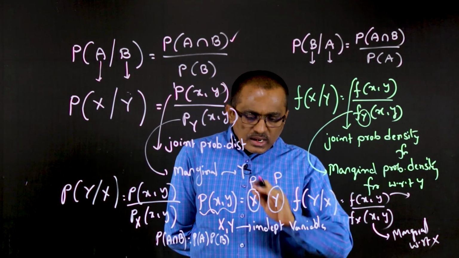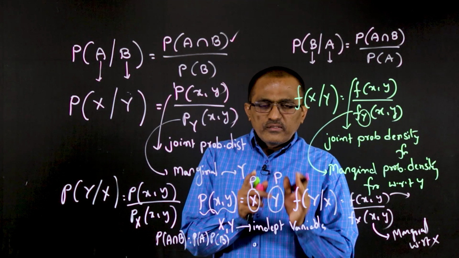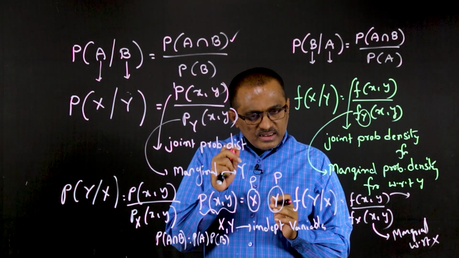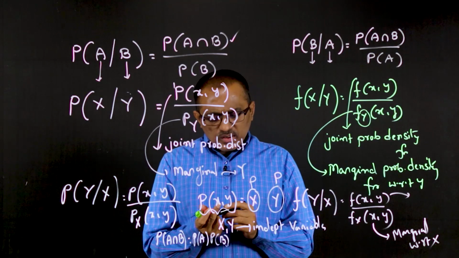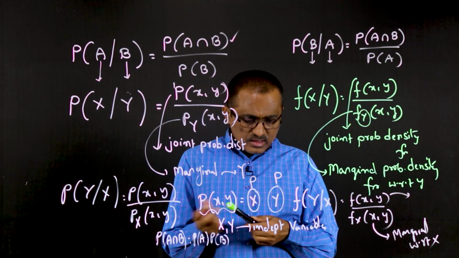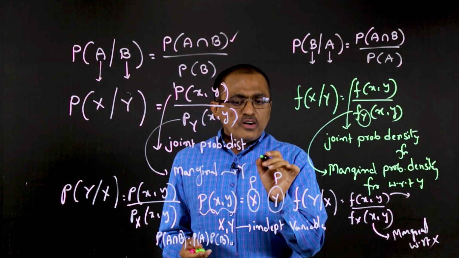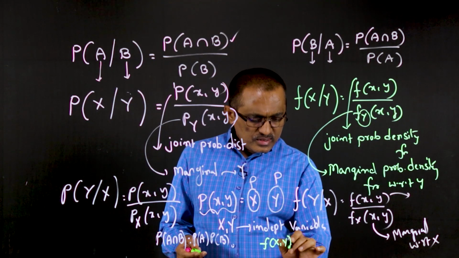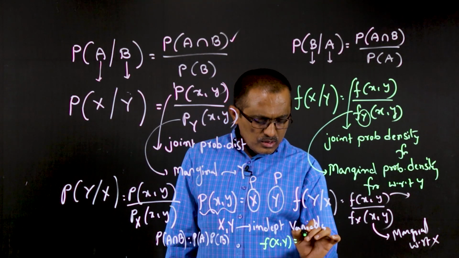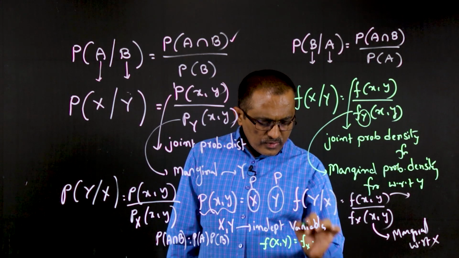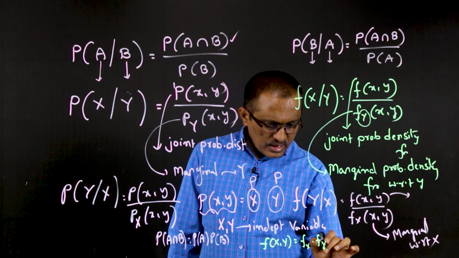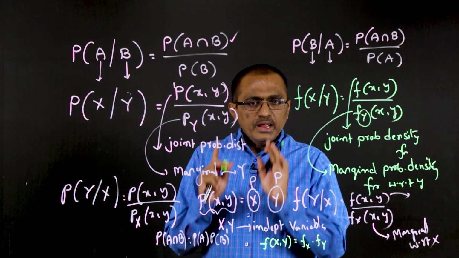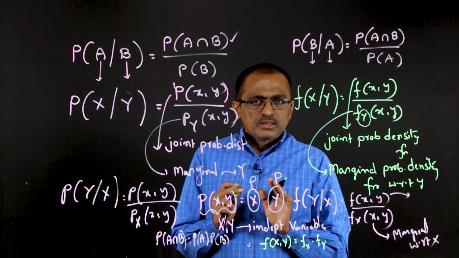So this is one condition where we define independent random variables if they are discrete. Now the same in terms of continuous random variables: if f of xy, the joint probability density function of x and y, equals the marginal of x into the marginal of y, then the two continuous random variables are said to be independent random variables.